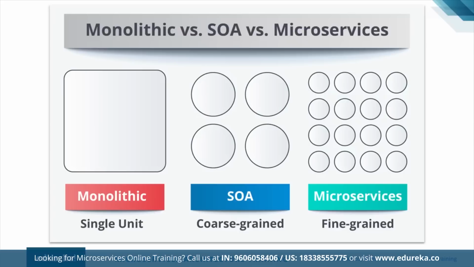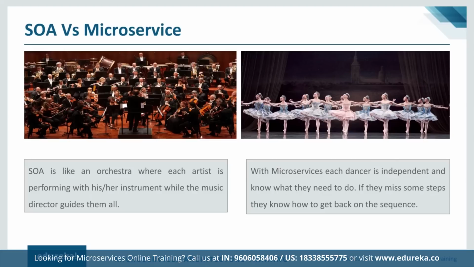Now, before I go further and confuse you, let me go into more details about the differences between SOA and microservices. You can think of the difference between SOA and microservices with the help of these images. So SOA is like an orchestra. Similar to having multiple performers, you will have multiple services, but each of these performers will be controlled by one particular director. Similarly in SOA, even though you have multiple services, these services will be interacting with one another and then they will be delivered as one particular software application.